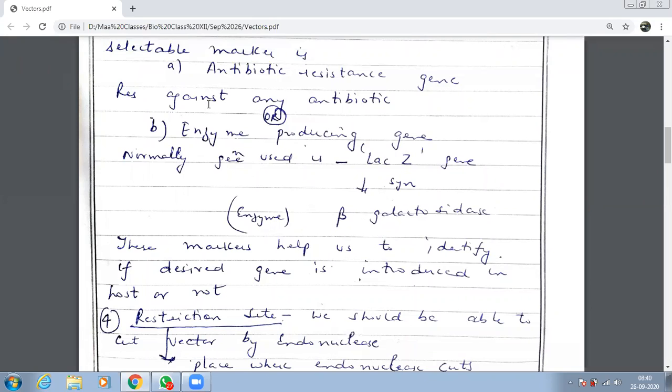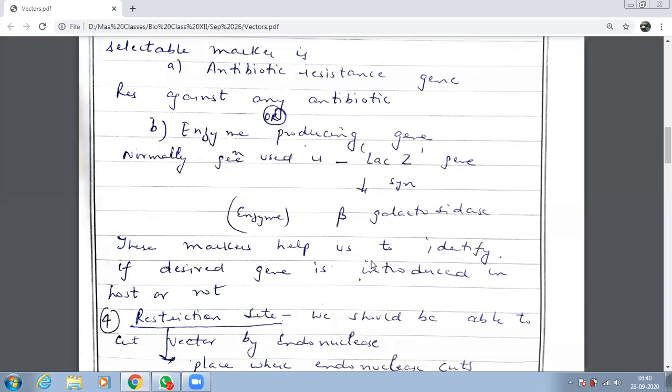If yes, that means my desired gene is already introduced into the host. Similarly, if the enzyme beta galactosidase starts being produced, that means this gene of mine is already inserted.